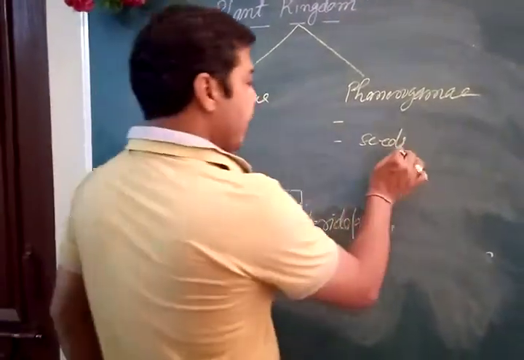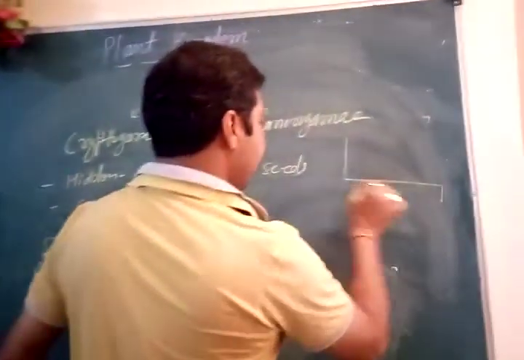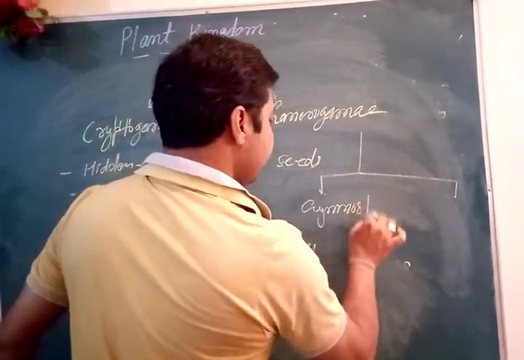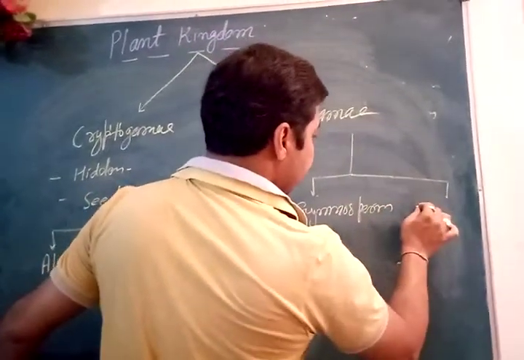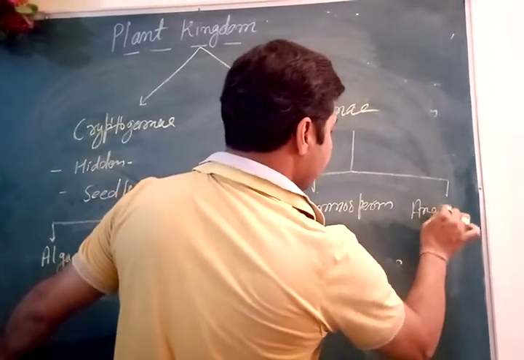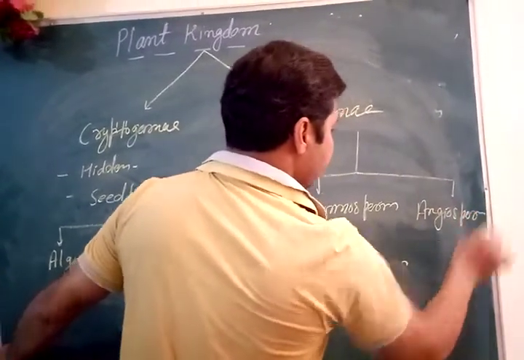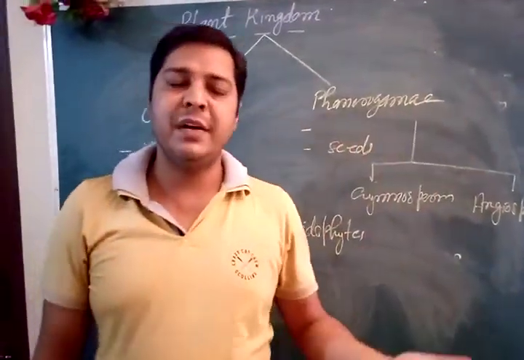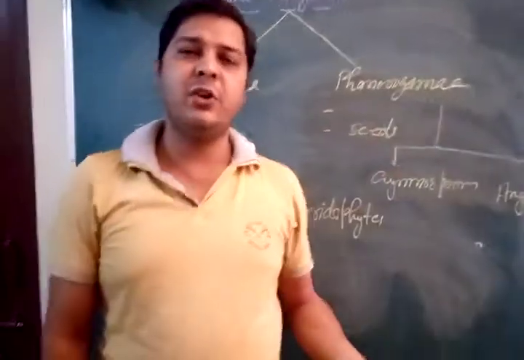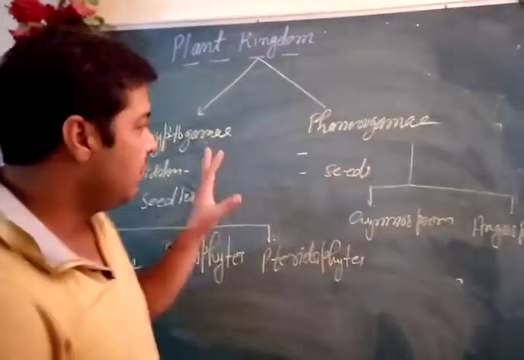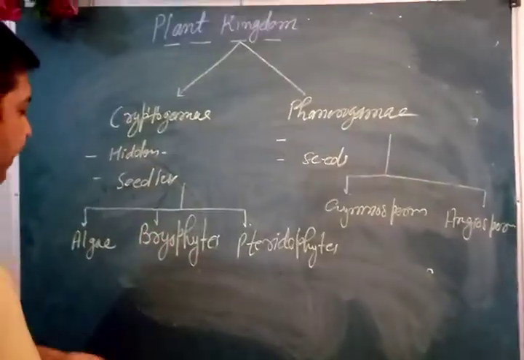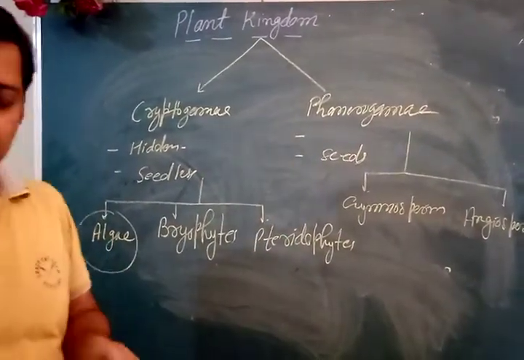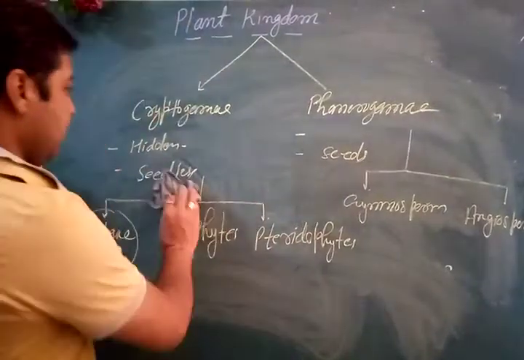And here in phanerogams, it is mainly classified into two groups: gymnosperm and angiosperm. You might know angiosperm is further classified into two classes, monocotyledon and dicotyledon. So this is cryptogamy and phanerogamy, and here we try to study about the algae. So now we'll study about algae.